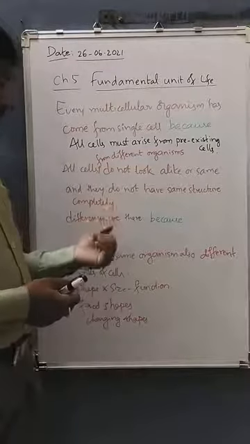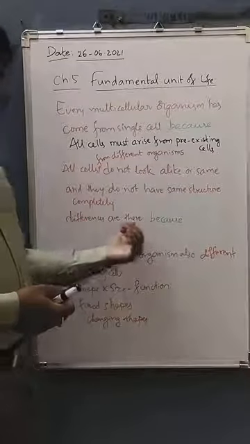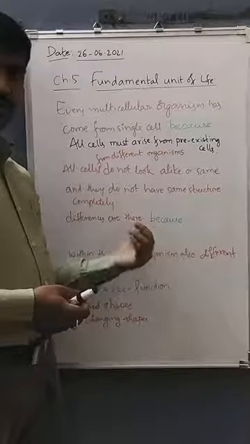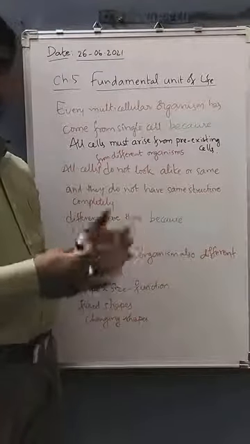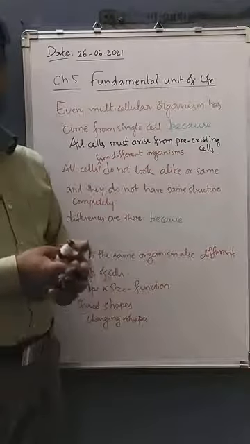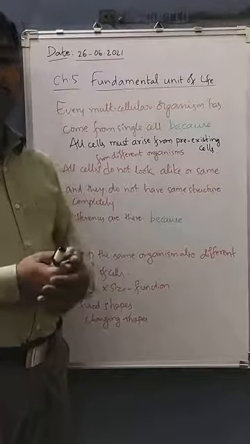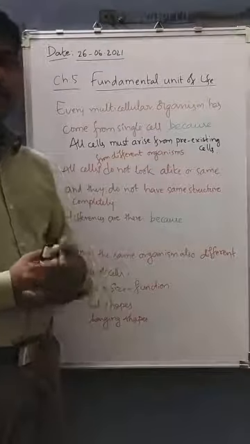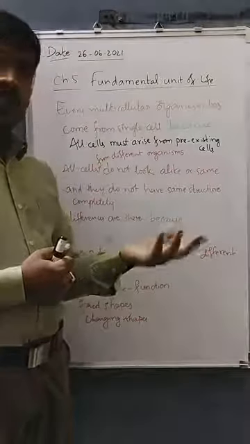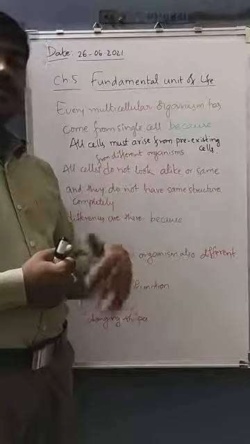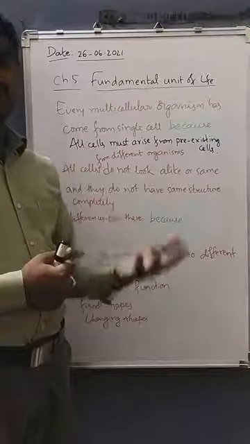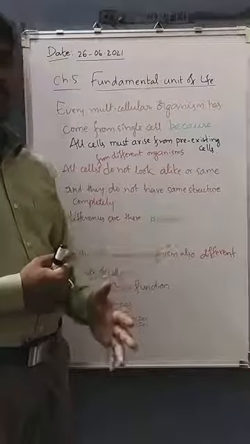These differences give differences in shape and structure, and in function, because the shape, size and structure are related to the function of the cell. If shape and structure differ, automatically the function is also going to differ.